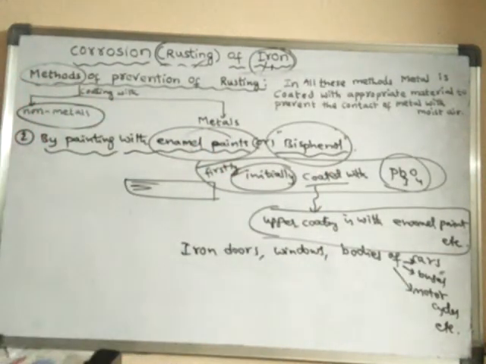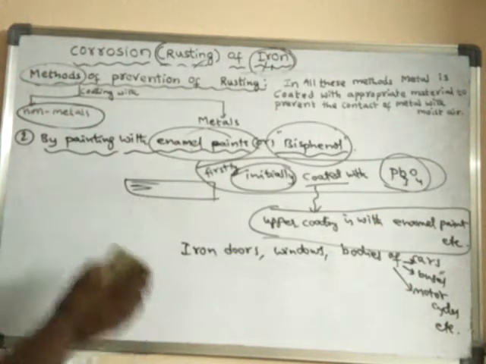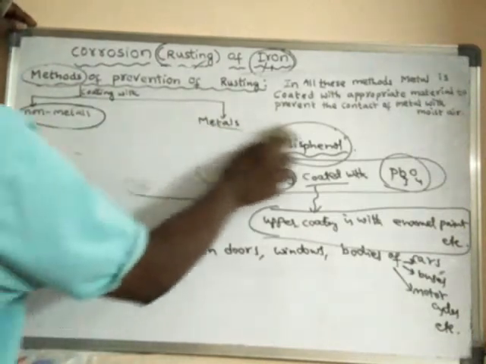So this is one method of non-metal coating.